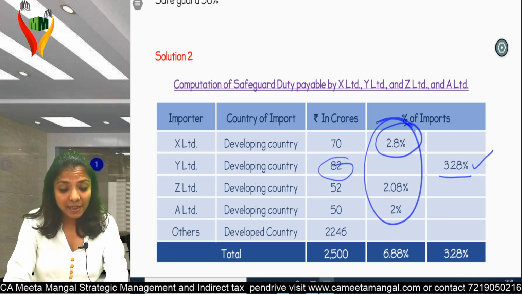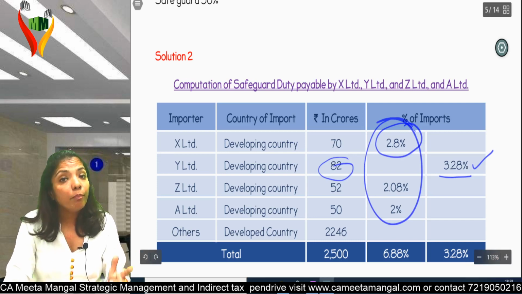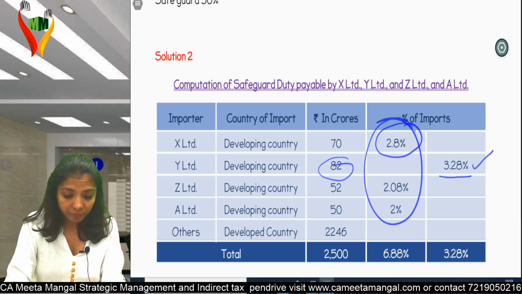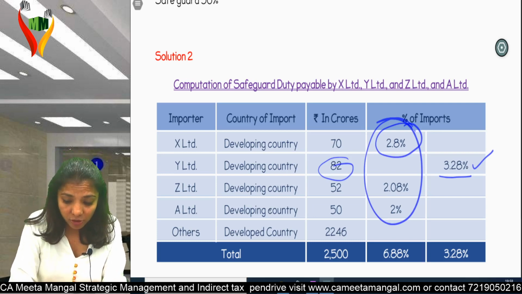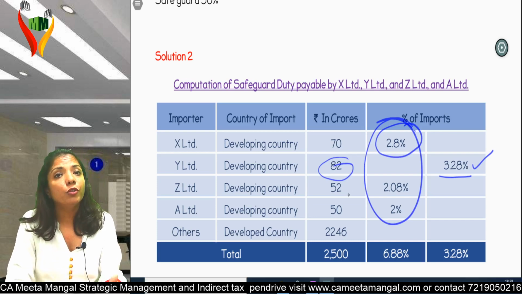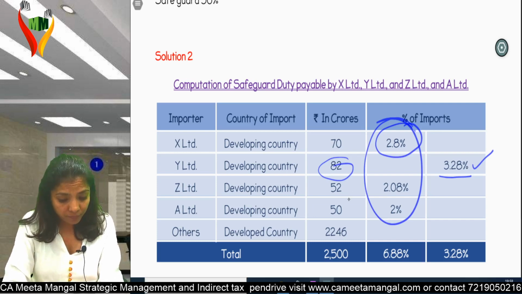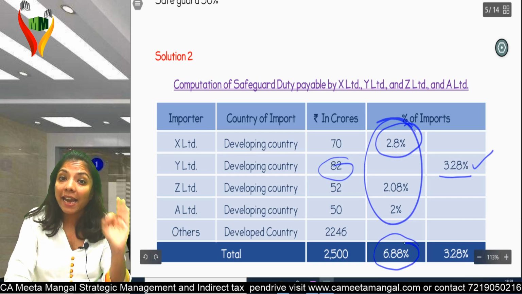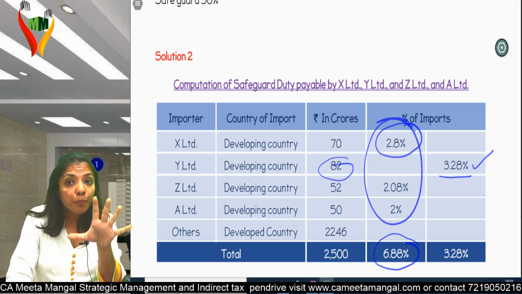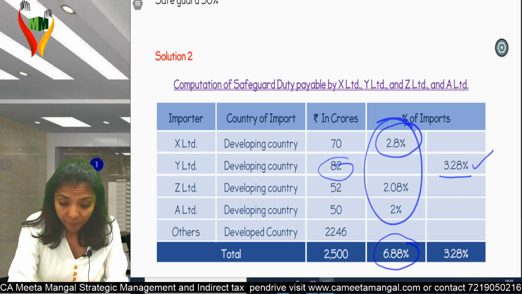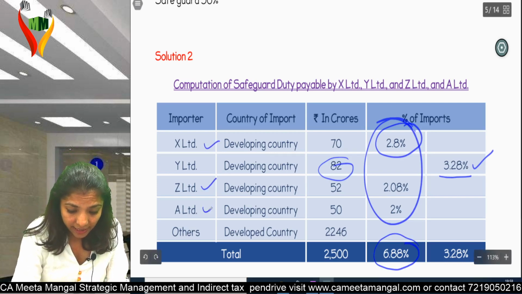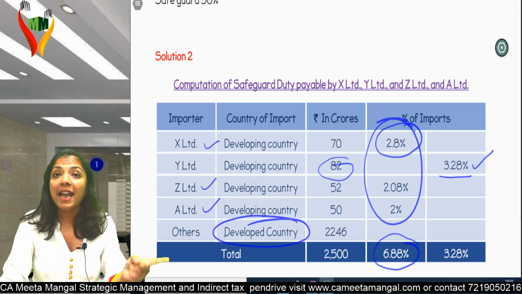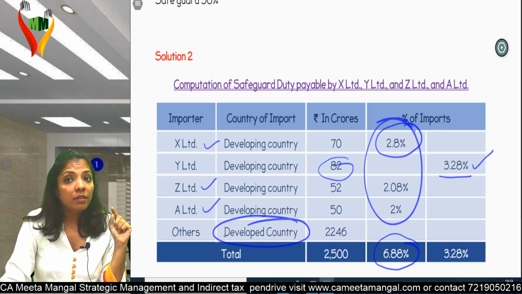Am I clear? So X Limited has imported from developing country 70 crores out of 2500 crores, that means it is 2.8%. Z Limited, developing country, has imported 52 crores out of 2500 crores, which is again 2.08%. Same as A Limited, that is 2%. Total comes to 6.88%, which is up to 9%. That means these three, X, Z and A. I'm not going to cover others because that is developed countries. Am I clear? X, Z and A have satisfied both the conditions.